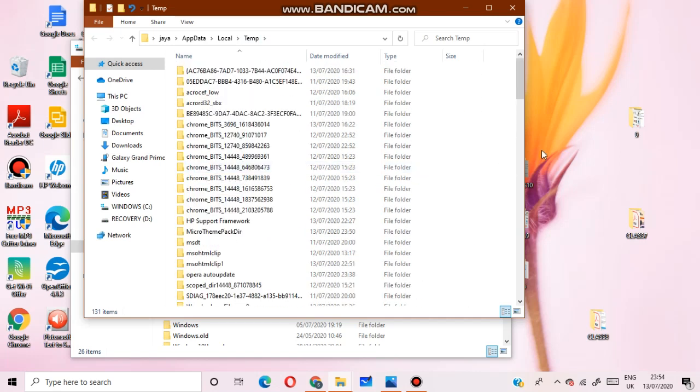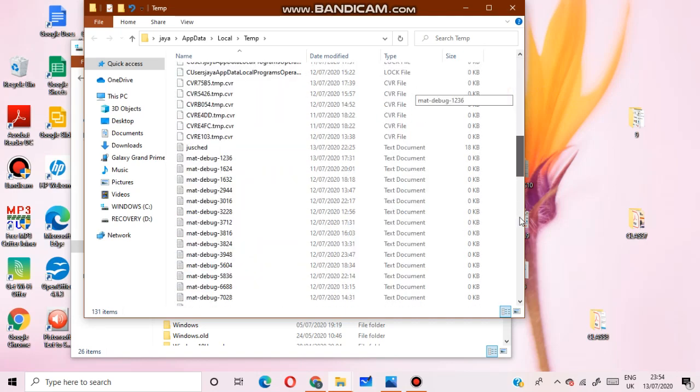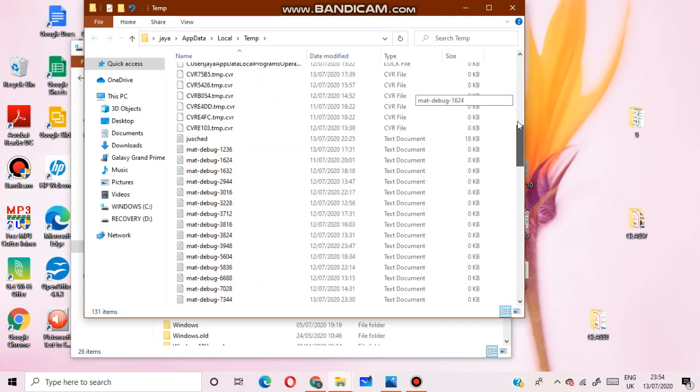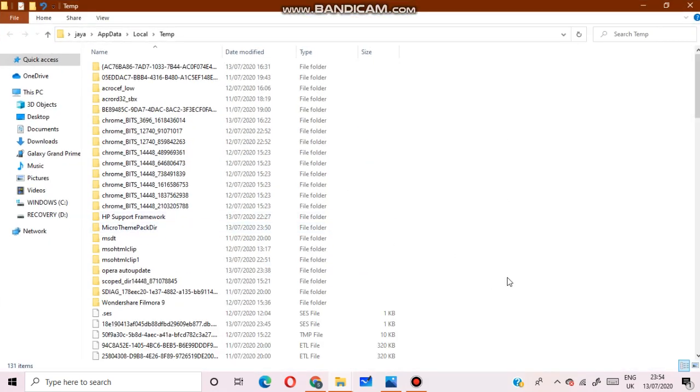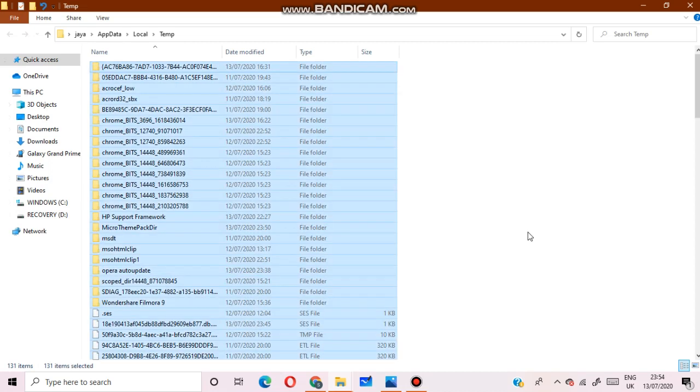Then what will you do? Several files means several temporary files. You can see again there are several temporary files. You will press Ctrl plus A for selecting all these files. Then you have to press the delete key.